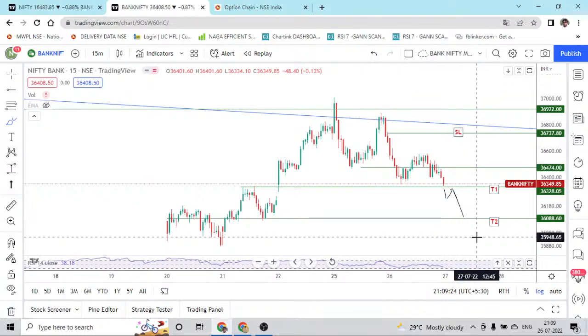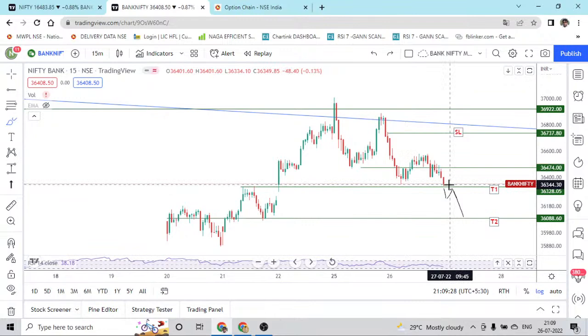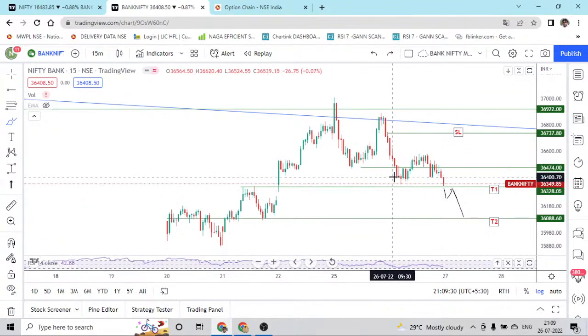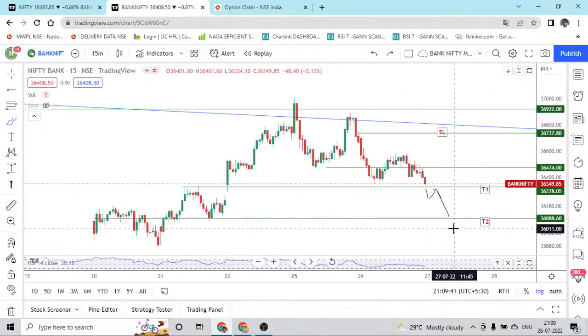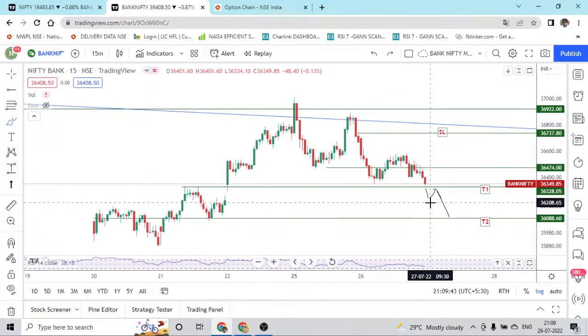And let's see whether any other structure is there. Apart from this double bottom, there is no other structure for now in the smaller time frame. And if it comes below this line, definitely the trend can continue towards 36,000 in the lower time frame. So tomorrow's trade is definitely, if we get a gap down, then we have to wait till this pullback